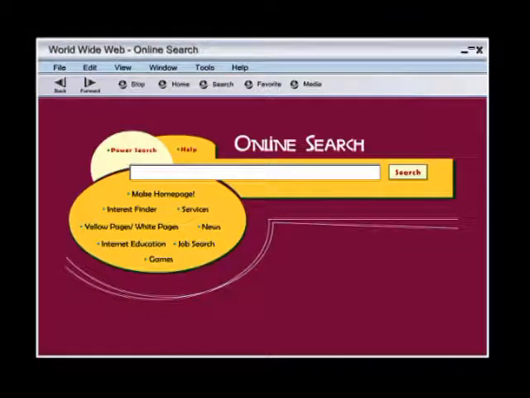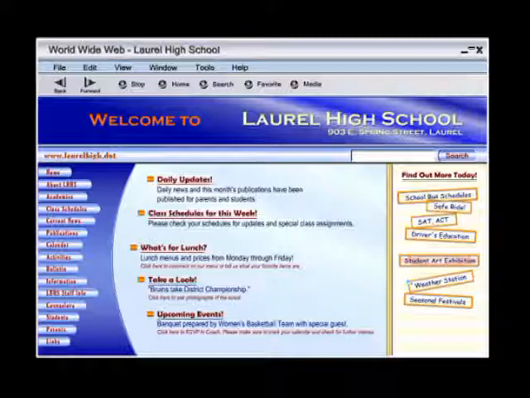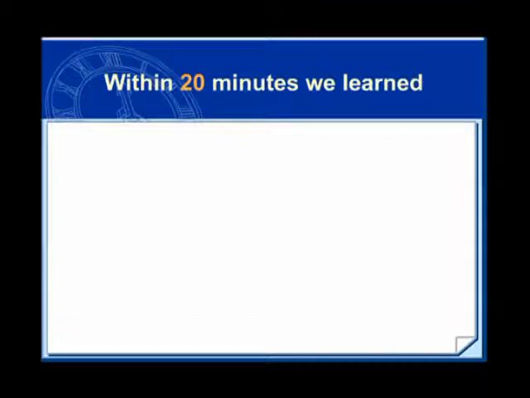So let's go to an online search engine and put in the details we have found that will be most useful to us. Laurel, school. Our search leads to local schools. We can read articles about events in which these schools have been involved. We have the street address for the schools, but most importantly, we can link to the school's websites. That will allow us to find even more detailed information about the school, such as class times, lunch schedules, and possibly pictures of students.